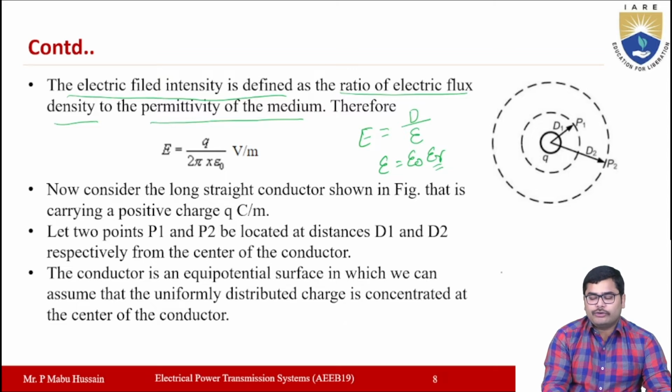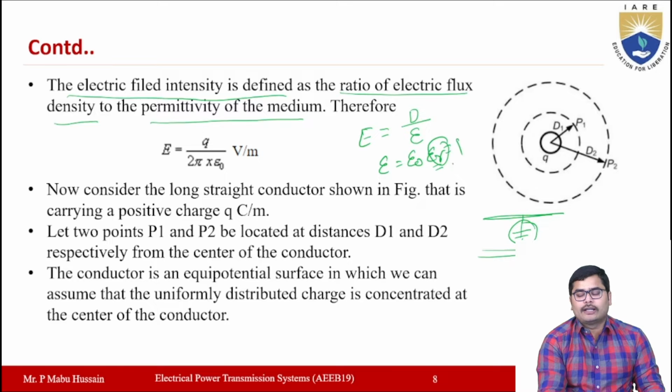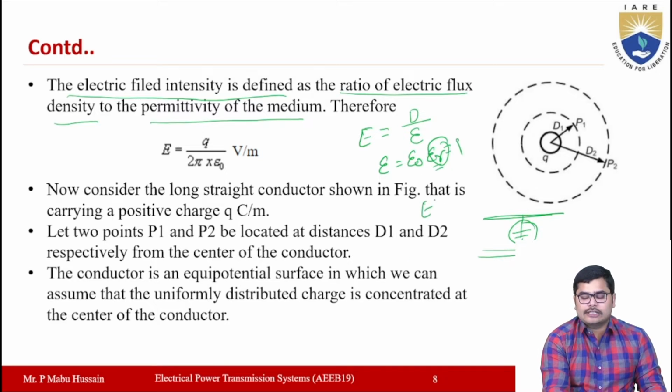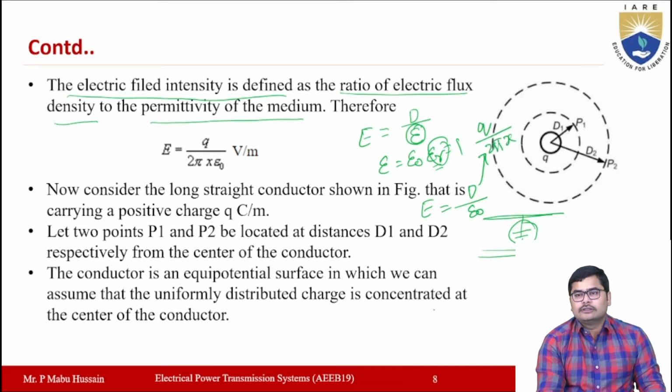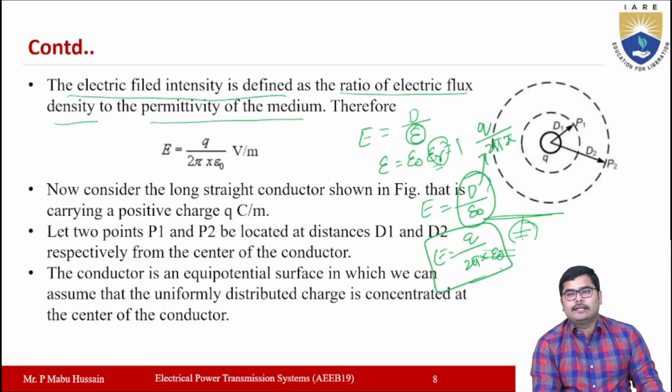So now if you take a transmission line system, then the capacitance exists between these two conductors, where the medium here is air, so the relative permittivity for air will be equal to 1. So the electric field intensity E is equal to D by epsilon, and epsilon will become equal to epsilon naught. The value of D calculated in the previous slide is equal to Q by 2 pi x. So if you substitute in this expression, then E is equal to Q by 2 pi x epsilon naught. So this is the value of electric field intensity, right?